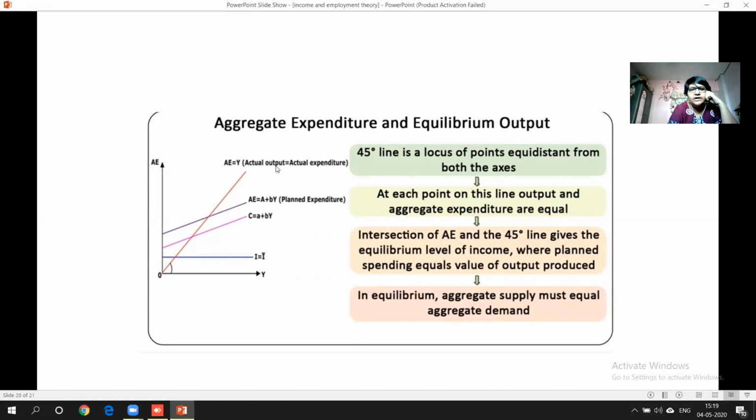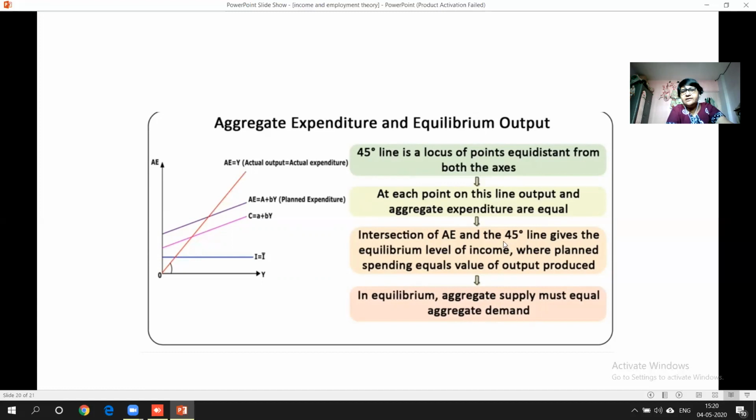We have to assume that the actual output is equal to actual expenditure. That is, the 45-degree line is a locus of points equidistant from both the axes. That's why we call it the 45-degree line. From both sides, x as well as y, it is having equal distance, right, students? And that's nothing but this Y curve, that means the AS curve, the aggregate supply curve. At each point on this line, output and aggregate expenditure are equal. This side output and this side aggregate expenditure, both are equal, as I said.